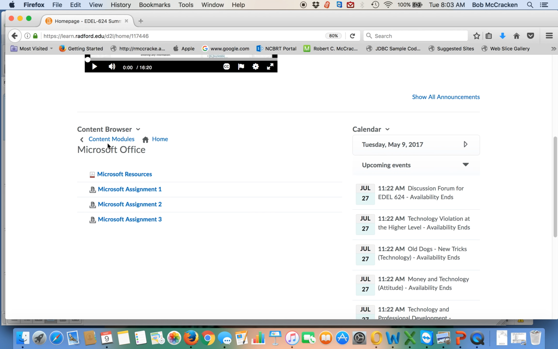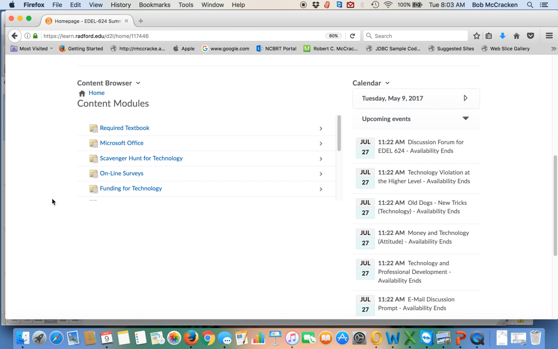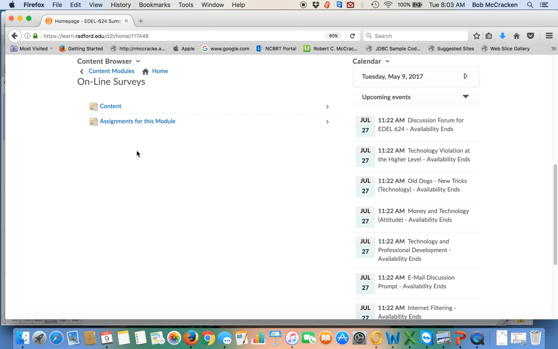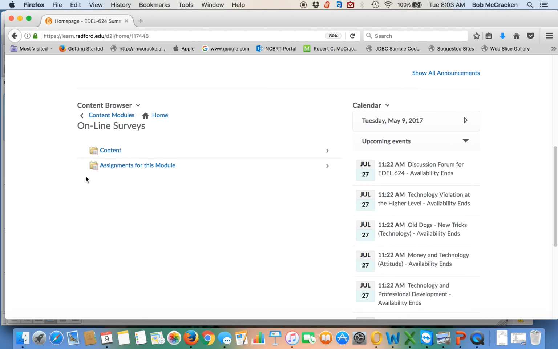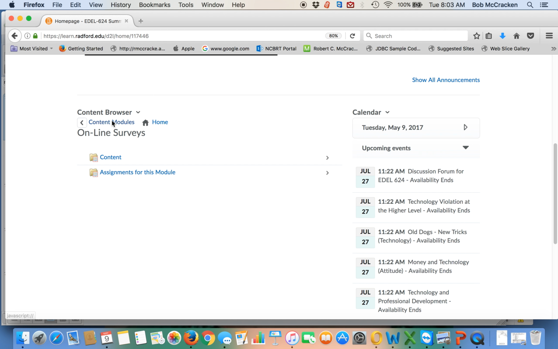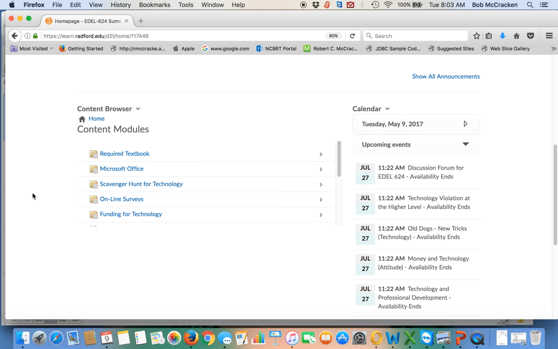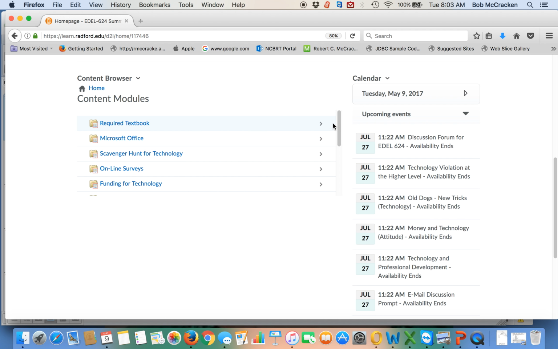So again, each module will be built the same way. That was the Microsoft Office one. Let's take a look at online surveys. Here's the content information for your online surveys, and then here is the assignment for the online survey. So it's pretty important to help you, since this is an online self-paced course, to look at all the information provided.